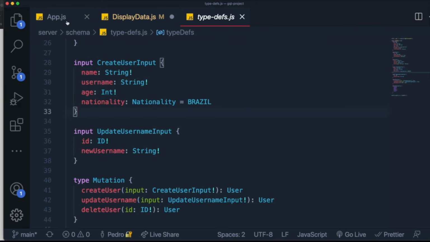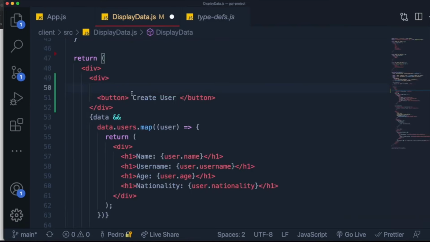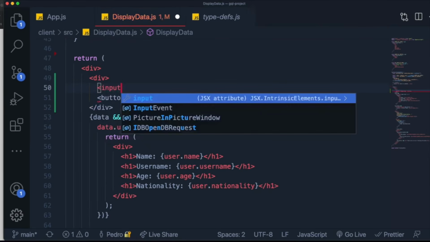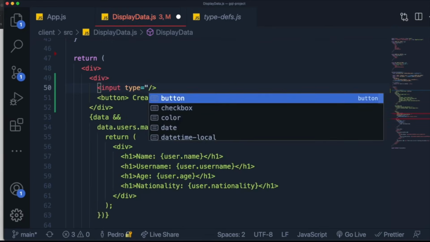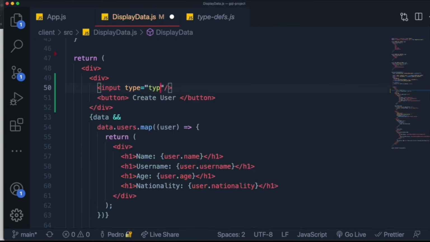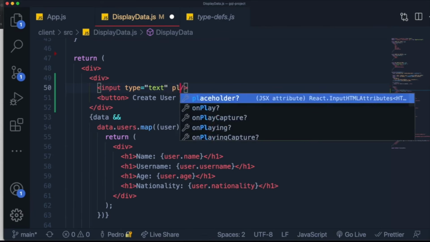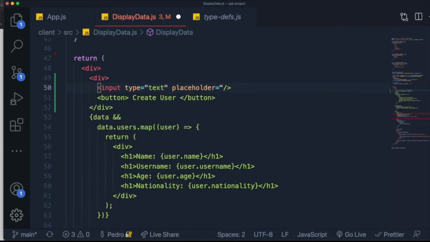So for that reason, we're going to come to our display data and we need to create some way so that the user who's using the website determines what is going to be the name, the age, the username, and the nationality. How we're going to do that is through inputs. I'm going to create an input for the name. All of them will be of type text, like this. And I'll put the placeholder over here. The placeholder will just say something like name.